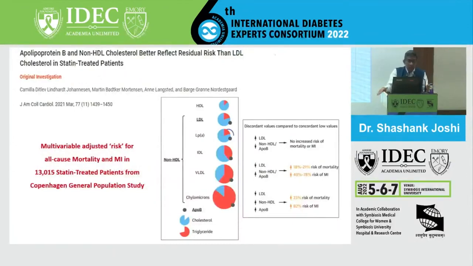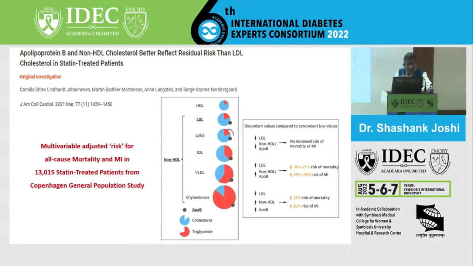And when you put this through the filter of multivariate analysis of risk for all-cause mortality and myocardial infarction in statin-treated patients, the best data is available from Scandinavia, from the Copenhagen General Population Study. Clearly you can see the discordant values. See the discordance here.